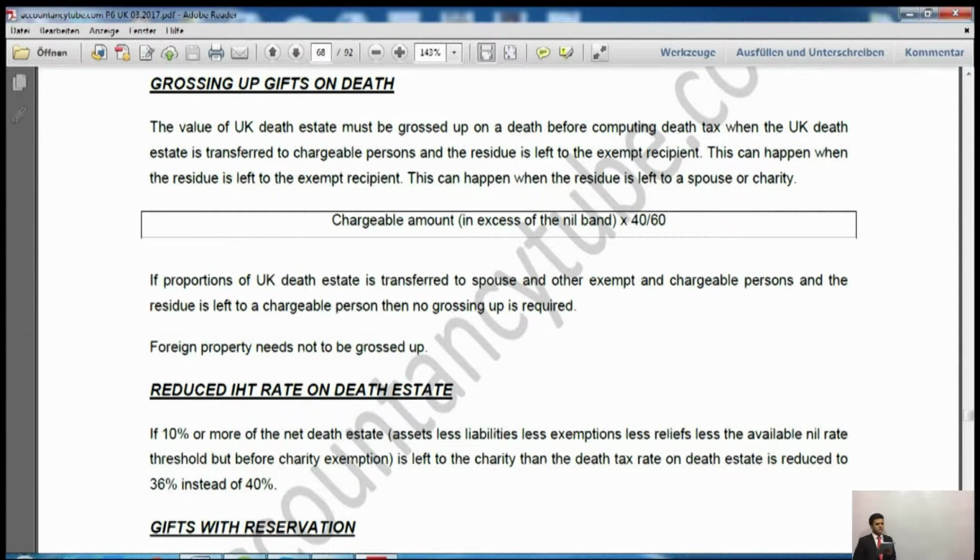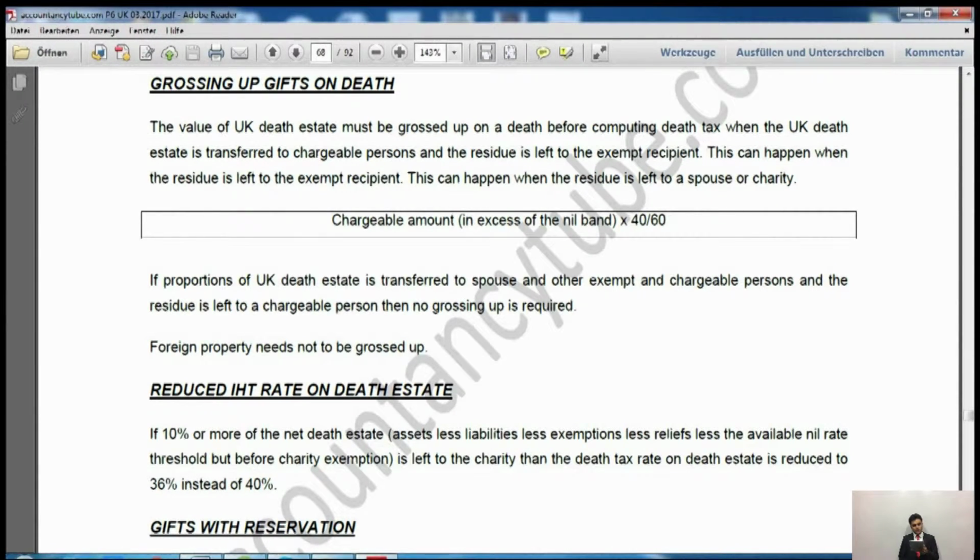So our nil rate band was how much? Yeah, for current year, our nil rate band is £325,000. Now, in the exam paper, normally the nil rate band will be £325,000 if the question is asking about current year or the previous year. However, if the question is asking about some previous years, for example 2-3 years ago, then the examiner will also tell you what the nil rate band was at that specific time. So you do not have to think about how much the nil rate band was then.